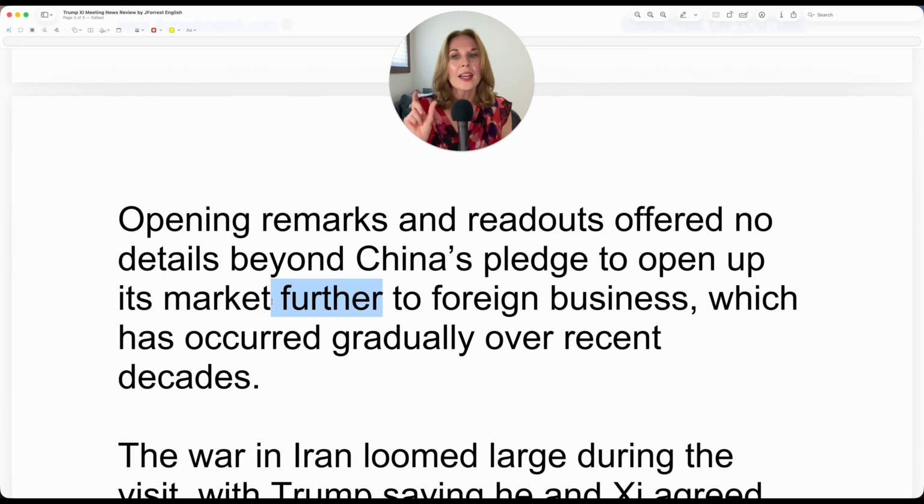But they added the word further, which is an important word because it implies that this has already happened and is going to happen more, which has occurred gradually over recent decades. So 1 decade is a period of 10 years. So if decade is plural, which it is, it means a minimum of 20 years that this time reference is.